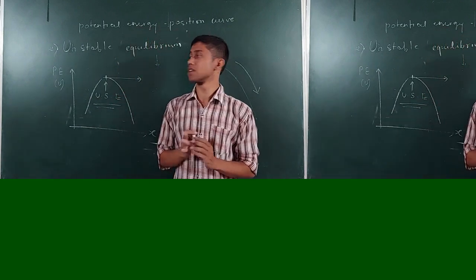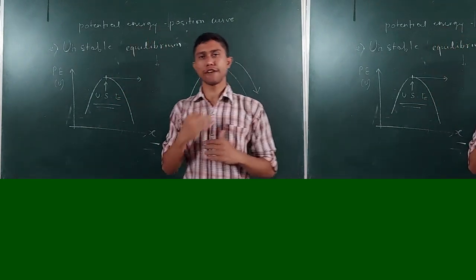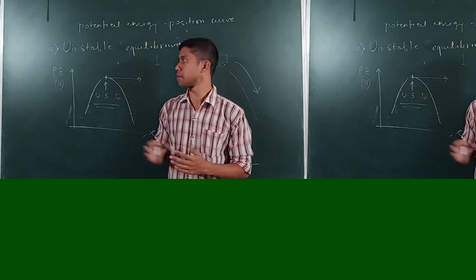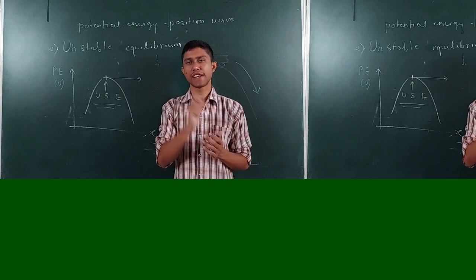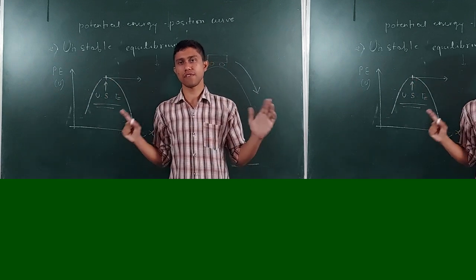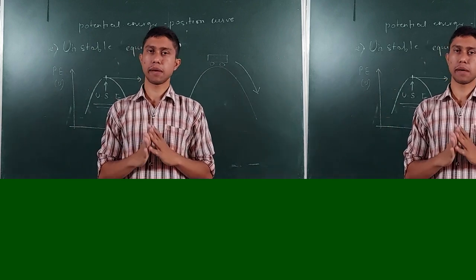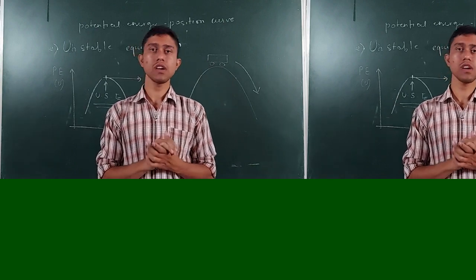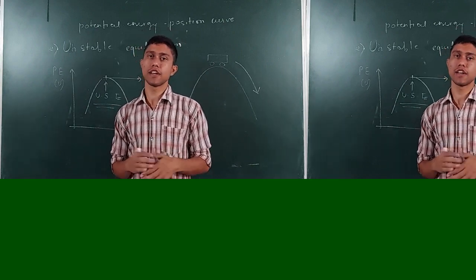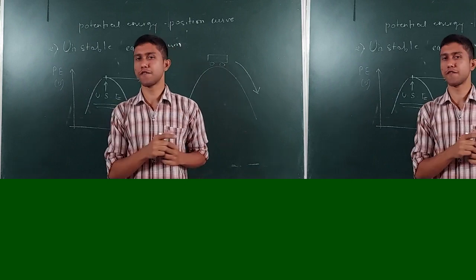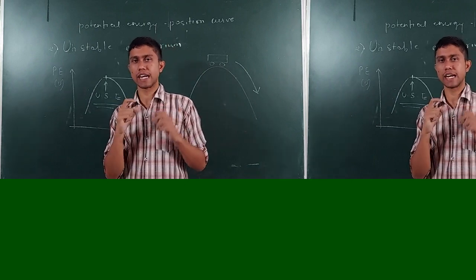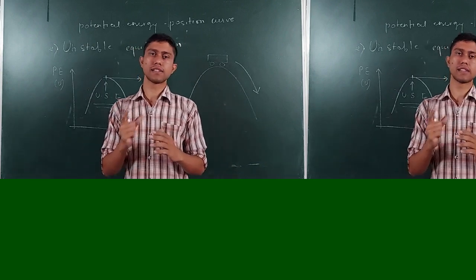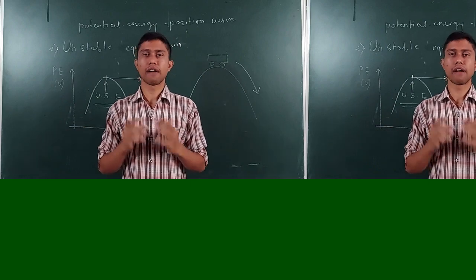So now we have understood what unstable equilibrium is, its definition. We have also seen an example, and we have seen how we plot a graph of an unstable equilibrium. We have seen the point where we get the unstable equilibrium. So in this way we have covered the whole details of unstable equilibrium. I hope you have understood unstable equilibrium in great detail. Now we will go to the next topic, the neutral equilibrium, and how it is different from the stable equilibrium. You might have a doubt that neutral and stable sound similar, but these two are very different things. We will learn it now.